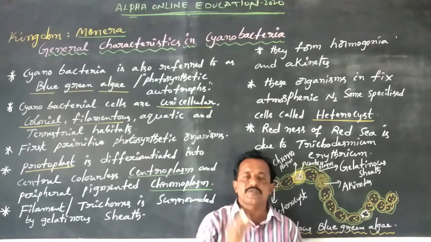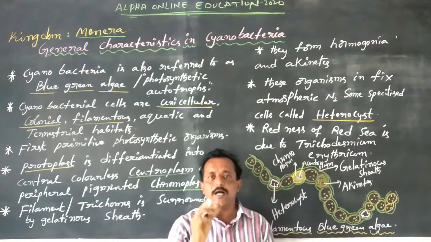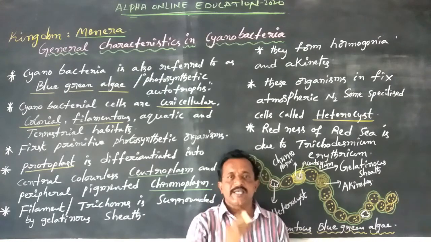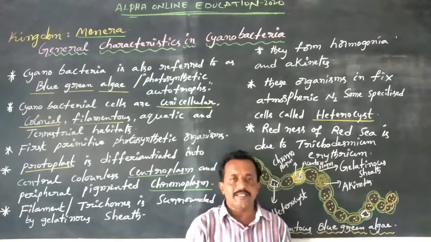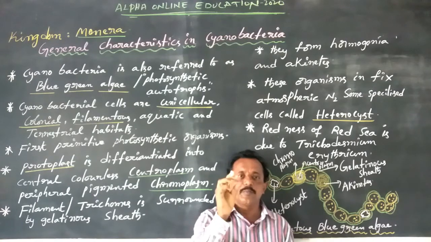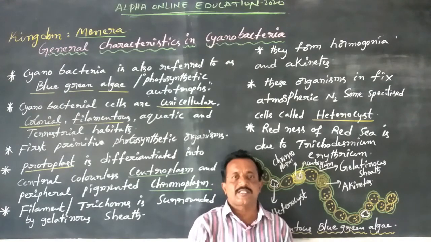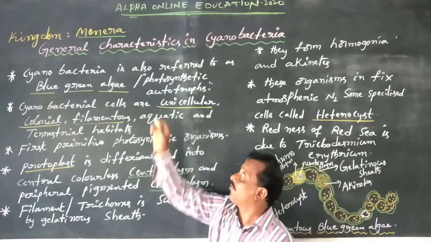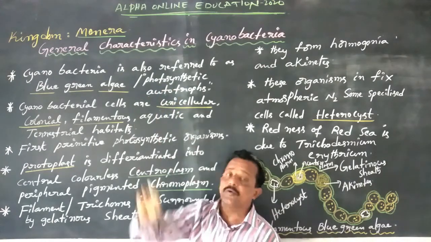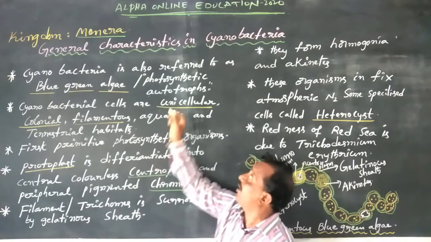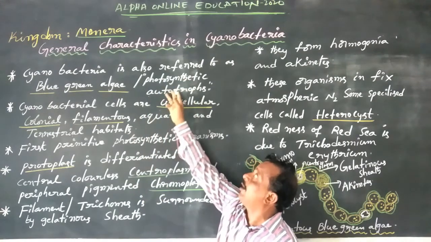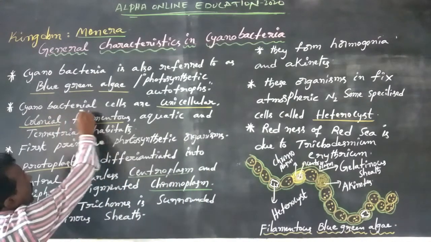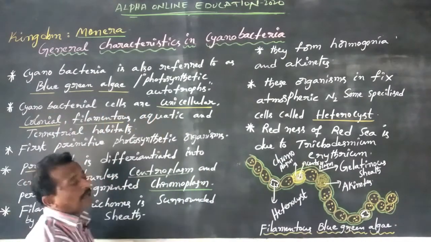Cyanobacteria organisms are photosynthetic autotrophs. That means these organisms synthesize their own food materials from simple inorganic substances in the presence of light. That is photosynthetic autotrophs.